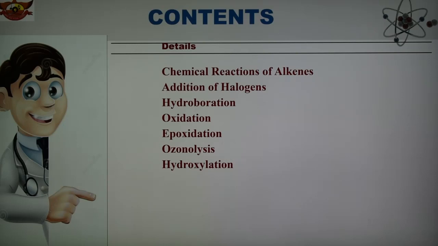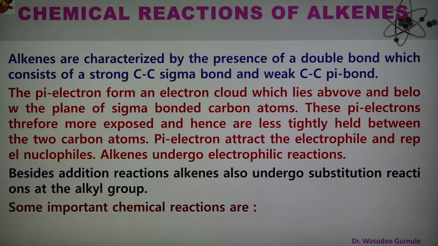In the chemical reactions of alkene, the characteristic carbon-carbon double bond has one strong sigma bond and a second, weak carbon-carbon pi bond. The pi electrons form an electron cloud which lies above and below the plane of the sigma bonded carbon atoms.